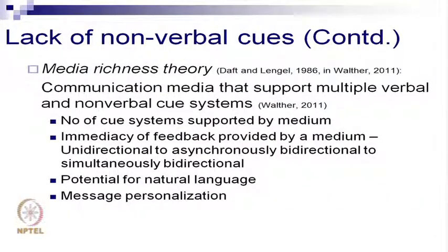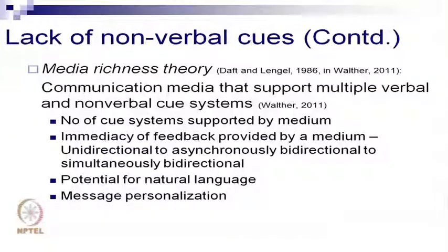The next one is media richness theory. Again, communication media that support multiple verbal and non-verbal cue systems make up the richness of the medium that is being used. The number of cue systems supported by the medium adds to the richness of the medium. Immediacy of feedback provided by the medium also adds to the richness of the medium. Unidirectional to asynchronously bidirectional to simultaneously bidirectional. Sounds like big words. Unidirectional, you post a message, you're not expecting a response. One-sided.